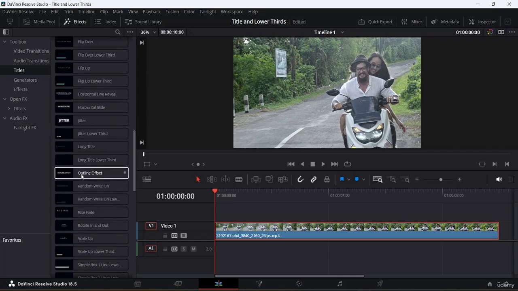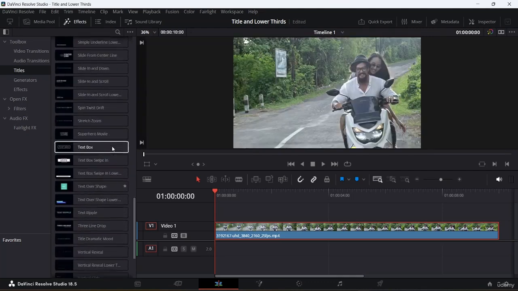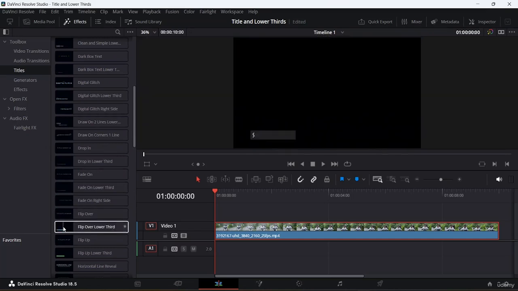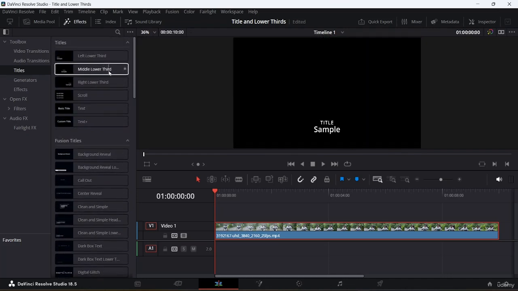These are Fusion titles over here. If you come down as well, you can see a lot of lower thirds and titles. So many of these already have a keyframe animation, and we are going to talk about keyframe animation in our next class. Here you can see the fade in and the fade out as well. But for now, I'm going to choose some very basic text.